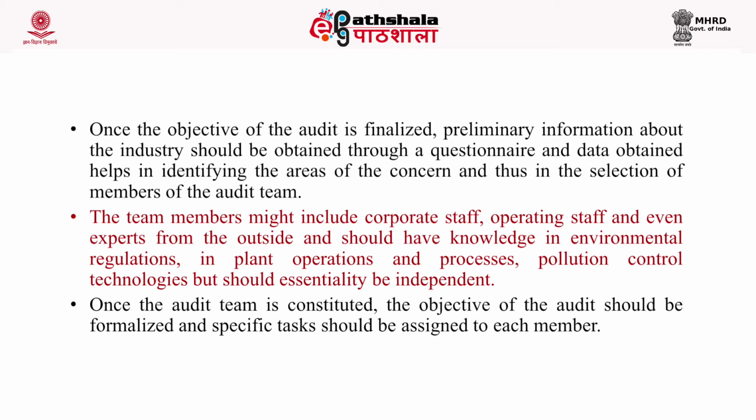The team members might include corporate staff, operating staff, and even experts from the outside, and should have knowledge of environmental regulations, plant operations and processes, and pollution control technologies, but should essentially be independent. Once the audit team is constituted, the objective of the audit should be formalized and specific tasks should be assigned to each member.